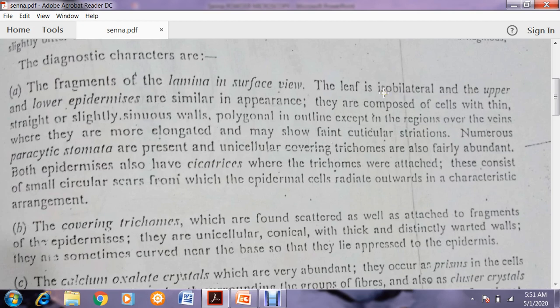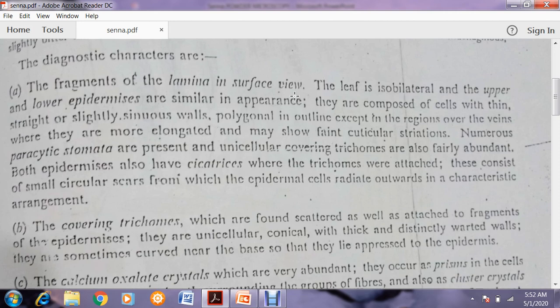That is, the dorsal and the ventral view of the surface of the leaf contain the same number of stomata. So the leaf of the senna is isobilateral. Definitely the leaf contains the upper and lower epidermis both. Okay, so the upper and lower epidermis are similar in appearance.